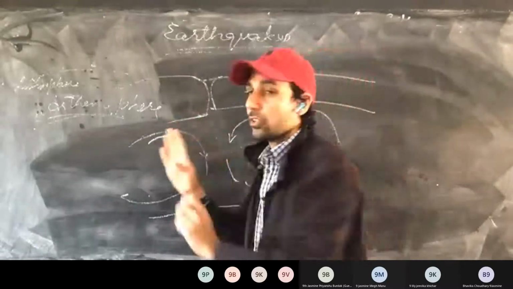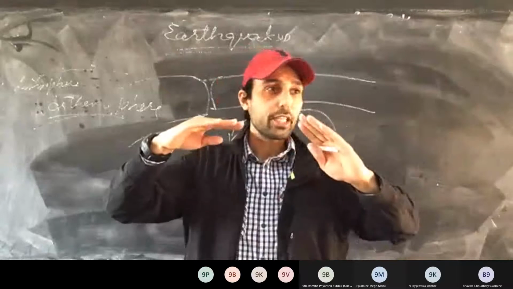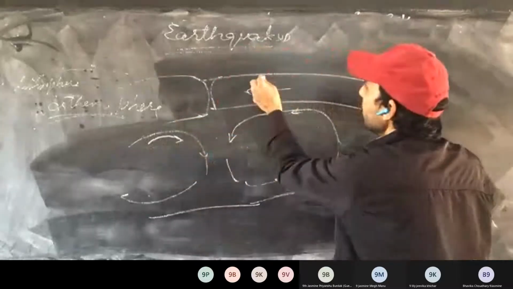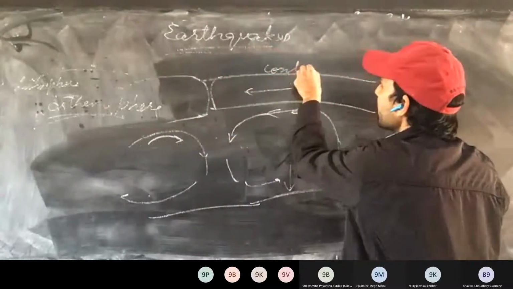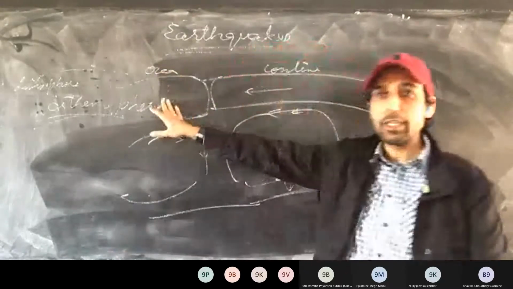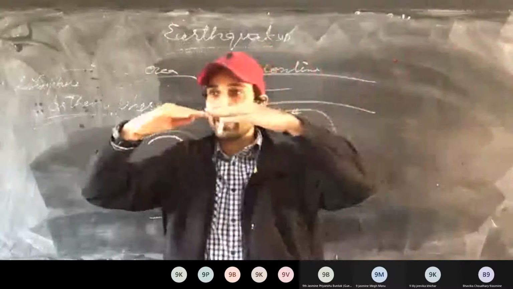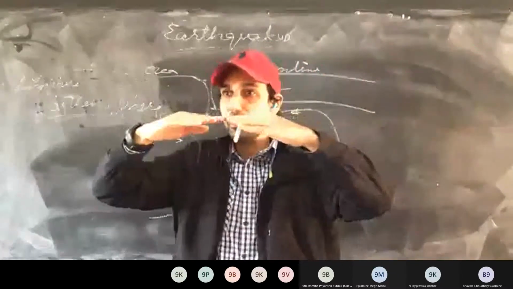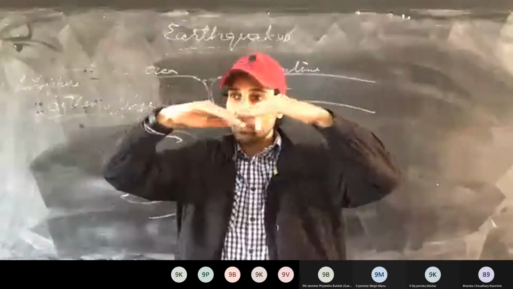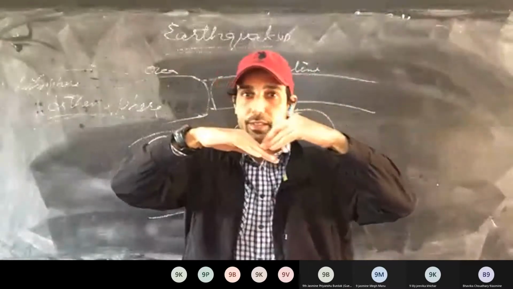Okay. Now see here, these interactions. For example, this is our continental plate. Here we have the continent, and this is the oceanic plate. So what will happen if they are interacting? Either they glide with each other, or one plate can go under the other plate.